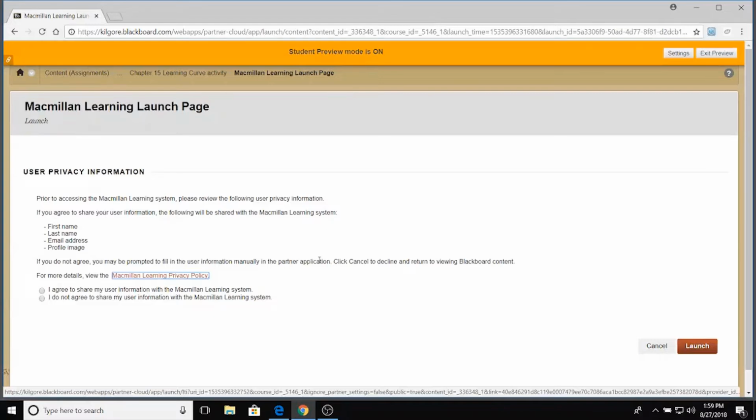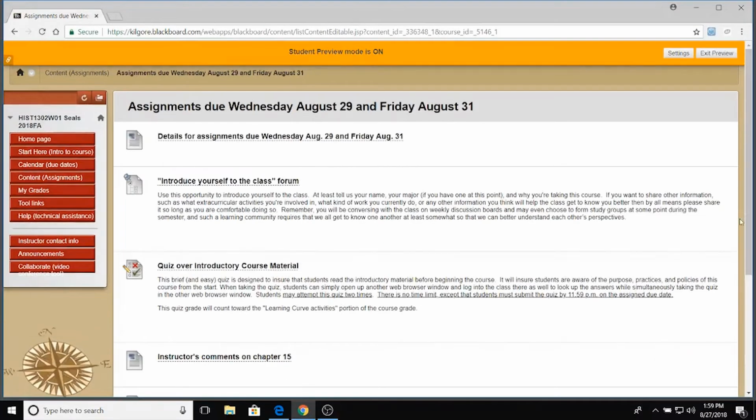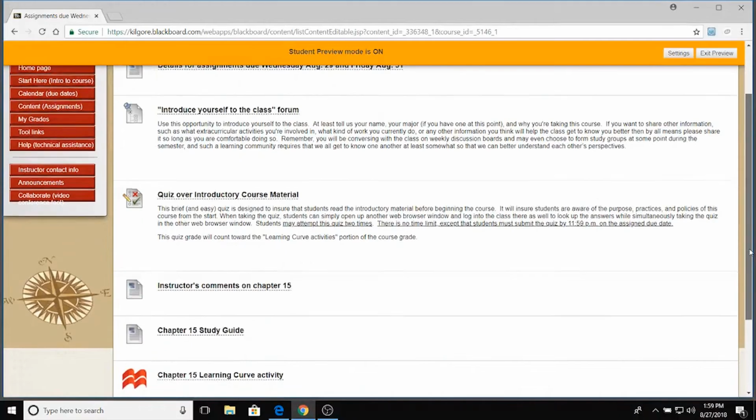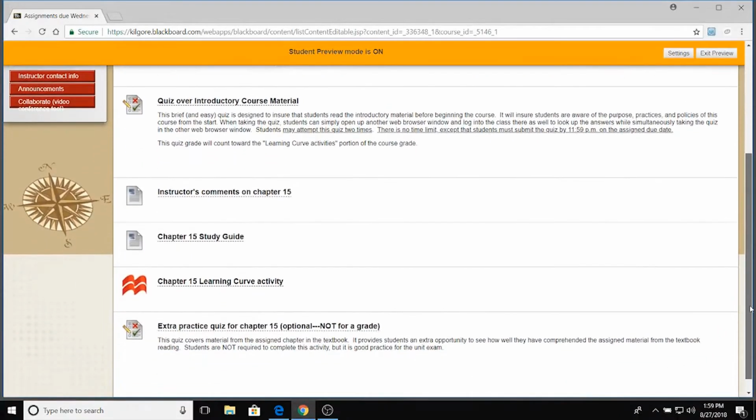Again, if you bought a physical textbook from the bookstore, the access code card is inside the shrink wrap with the book. If you buy the online version of the book, the ebook, you have access already. So complete this information and it will link you directly, so you never have to leave Blackboard to access Learning Curve activities, but you will need that access code. So it's important you do that.